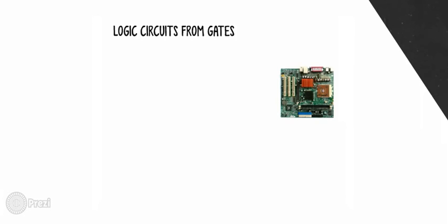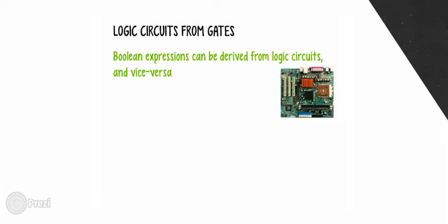Logic circuits from gates. These logic circuits are made to represent the calculations as well as the structure of several computer circuits, such as the motherboard right here. These Boolean expressions can be derived from logic circuits and vice versa. You can get logic circuits from Boolean expressions.